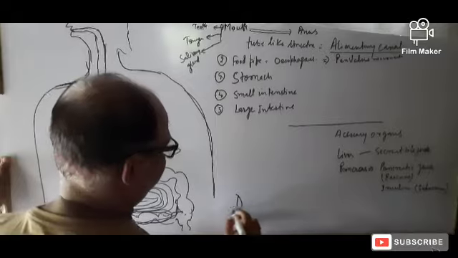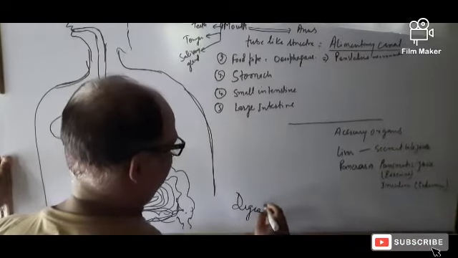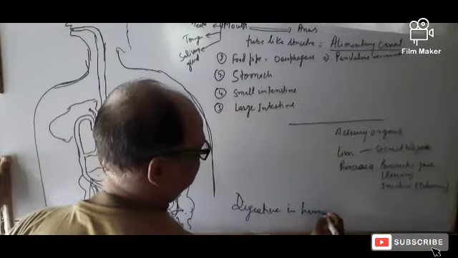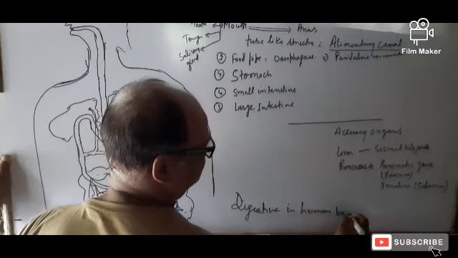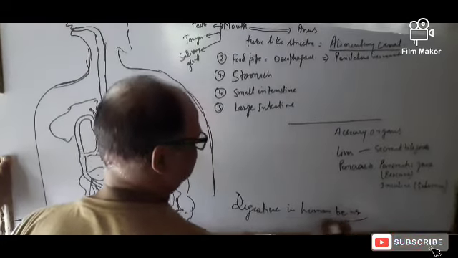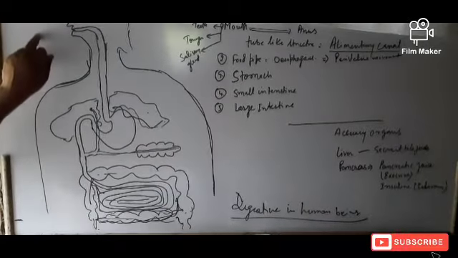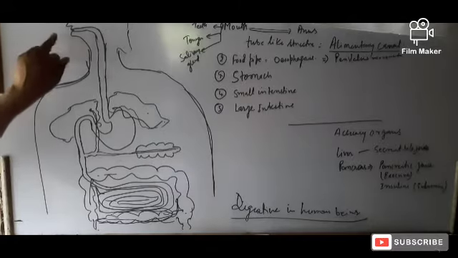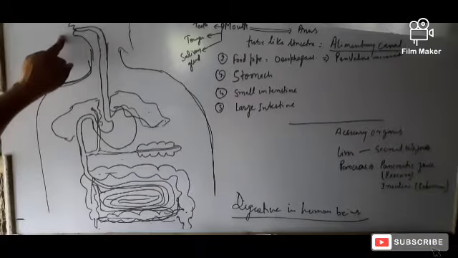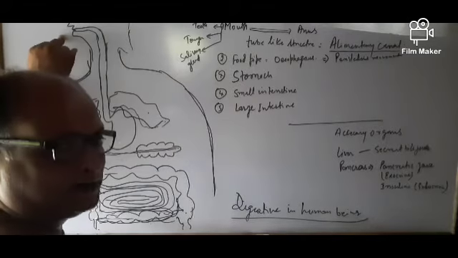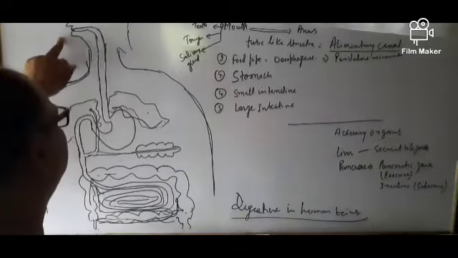Digestive system. Digestive system in human beings starts from the mouth.